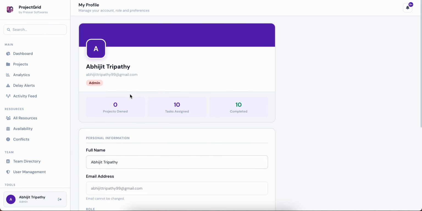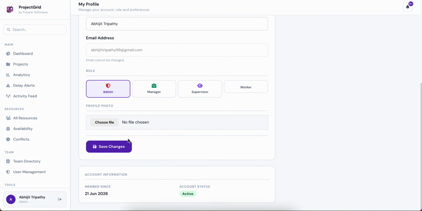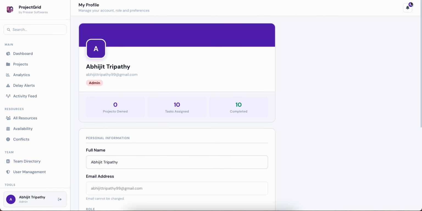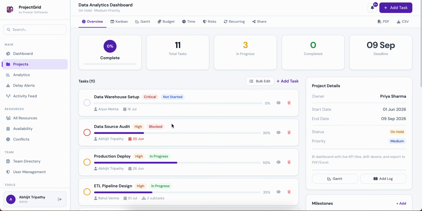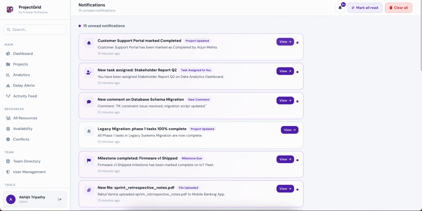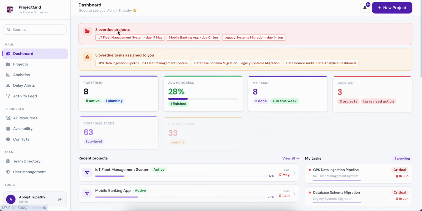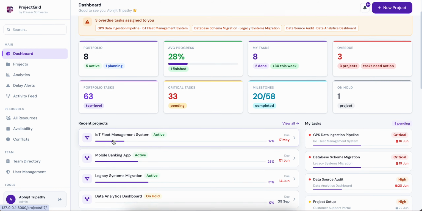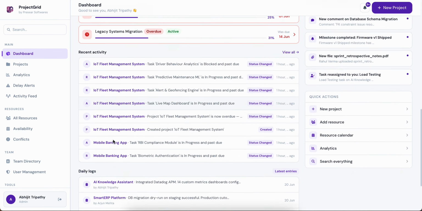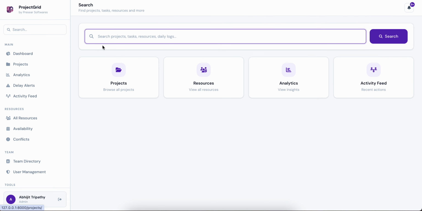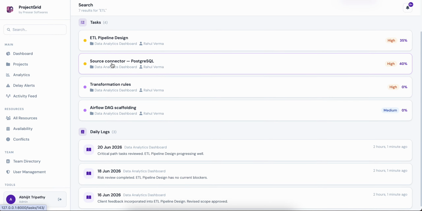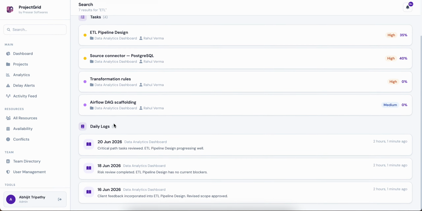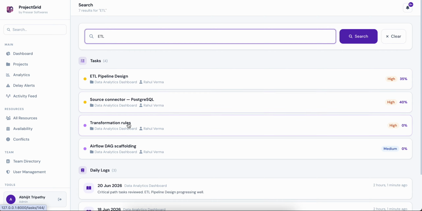And ultimately there is the profile that normally comes up with any software, and there is a notification panel where you can see all the notifications, right? So all the notifications and their linked things are here. I was just trying to explain all these things, and there are many other aspects. For example, if I'm searching ETL, let's assume, I can see all the ETL things where ETL is a word used coming here.